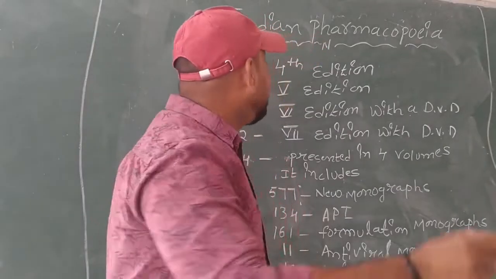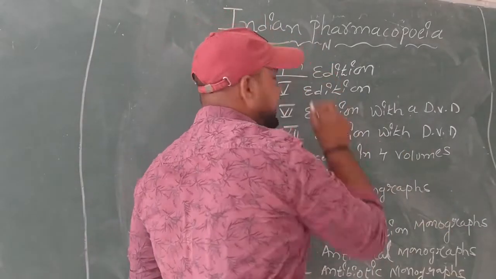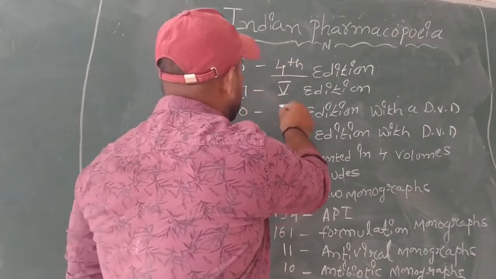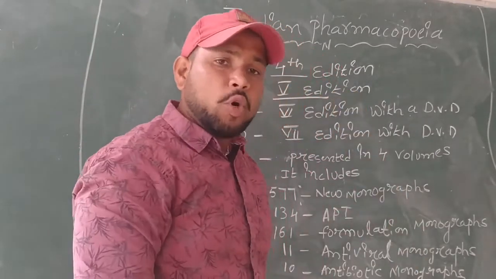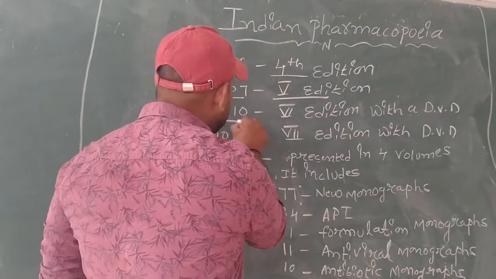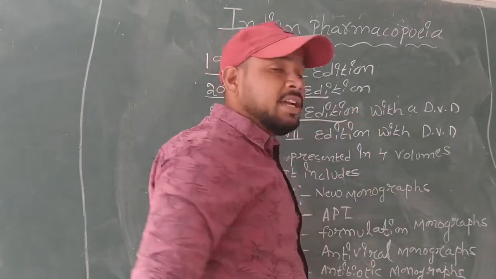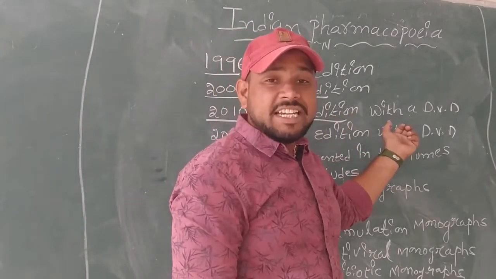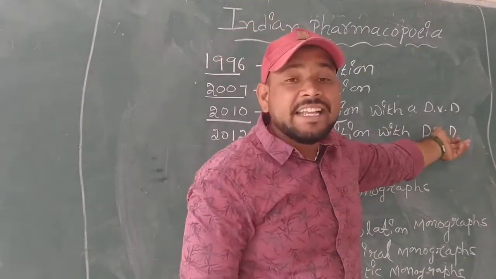Next, in 1996, the fourth edition of Indian Pharmacopoeia was published, in 2007 the fifth edition, and in 2010 the sixth edition, which was published with a DVD.